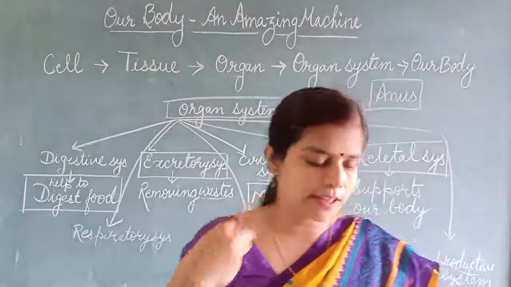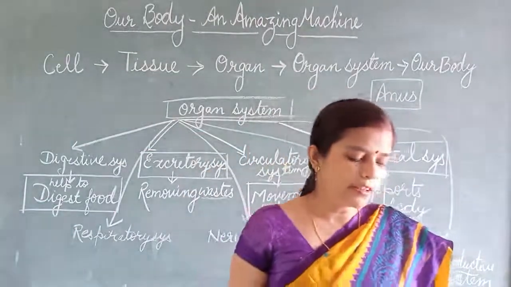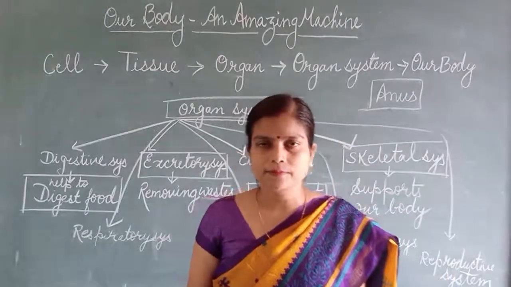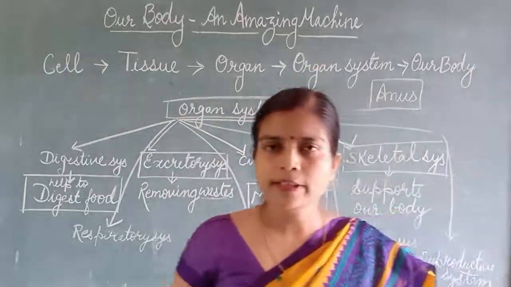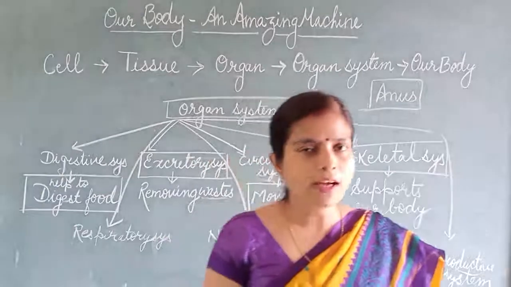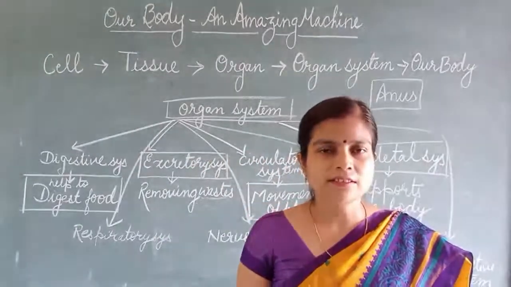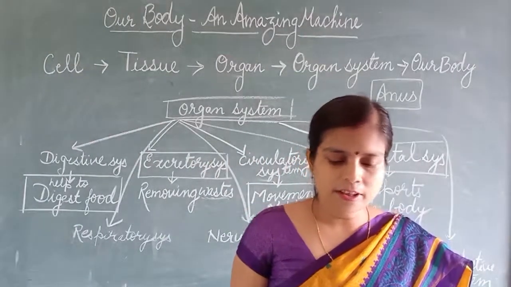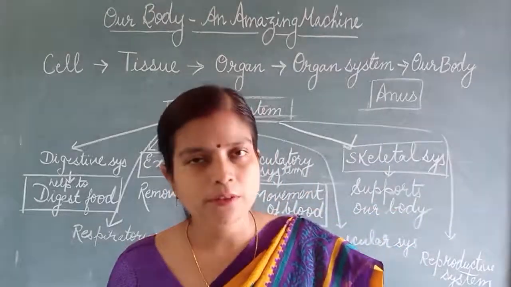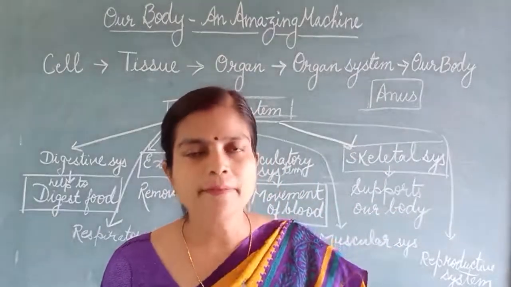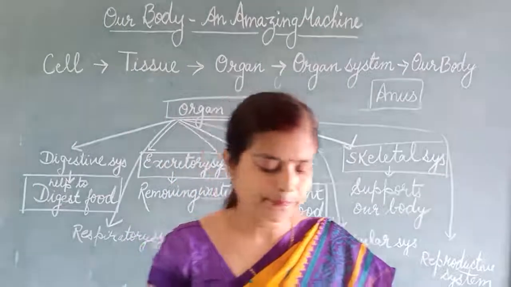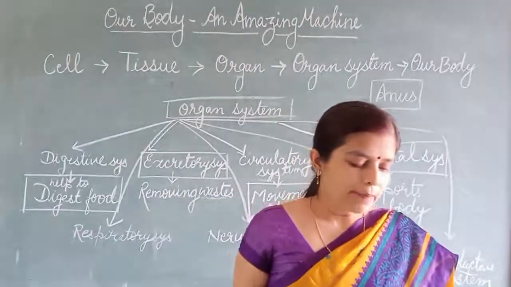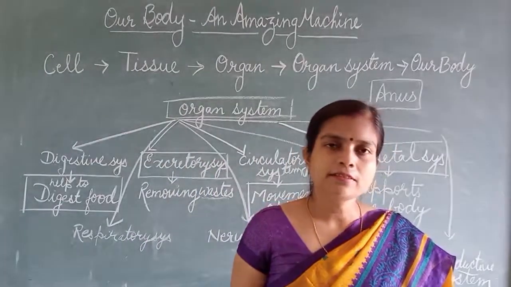So answer is oxygen. What are the organs of the respiratory system? First of all, you know lungs are there, nose is there. So the organs of the respiratory system are nose, windpipe and lungs. Then what happened to the air that we breathe in?